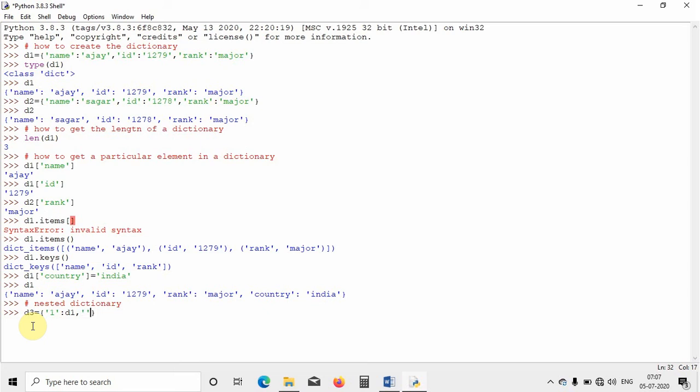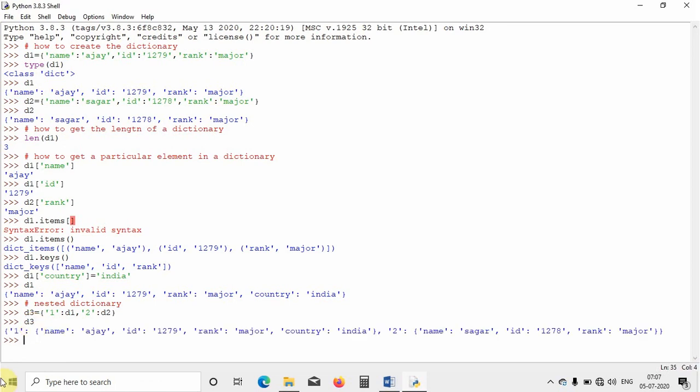The same thing applies here: I will write 2, put a colon, and then write the name of the second dictionary, that is D2. If I hit enter and print D3, it shows the first dictionary and the second dictionary combined together in a third dictionary.